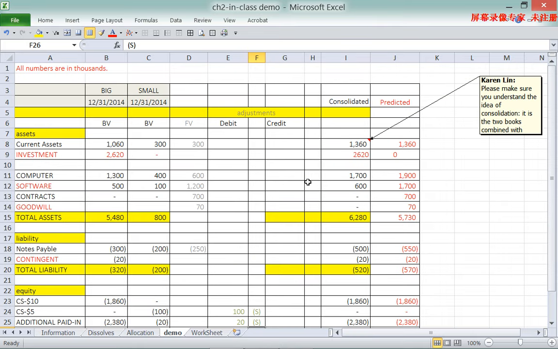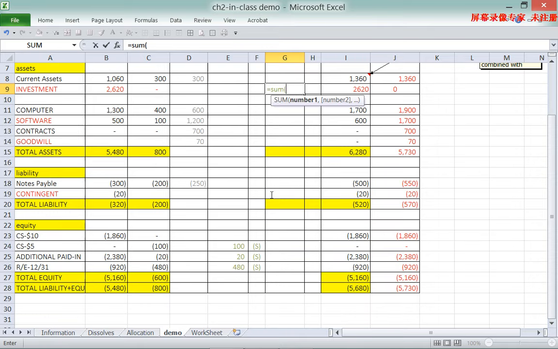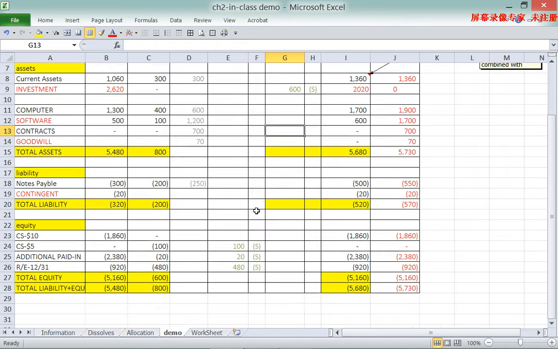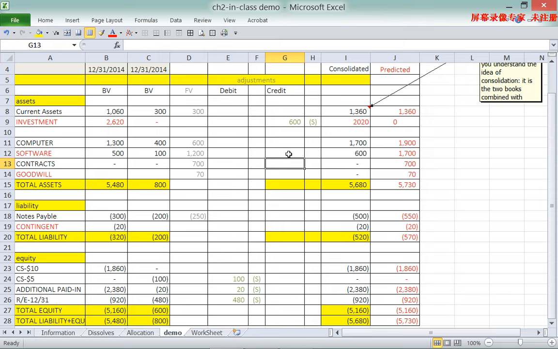Let's add all these things up, and we credit our investment, because investment is on the debit side. So we want to add all of them up. You can see this is exactly what we have purchased, which is the book value of the small portion. So our S entry basically takes away the book value of the small portion of the investment.